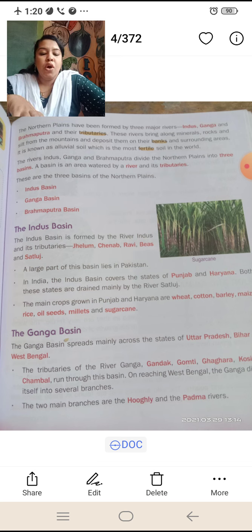On reaching West Bengal, the Ganga divides itself into several branches. The two main branches are the Hooghly and the Padma rivers.